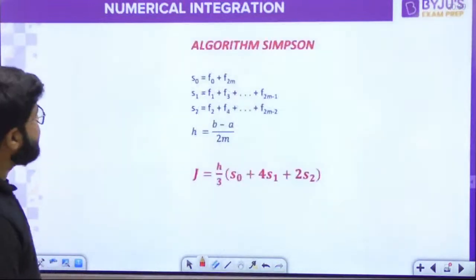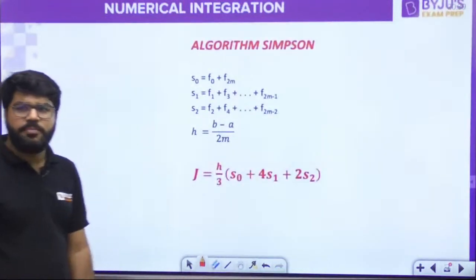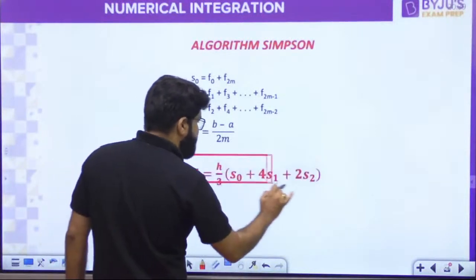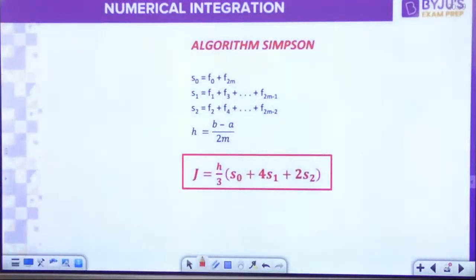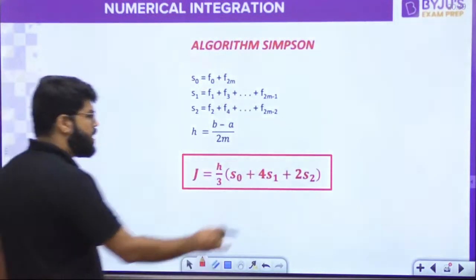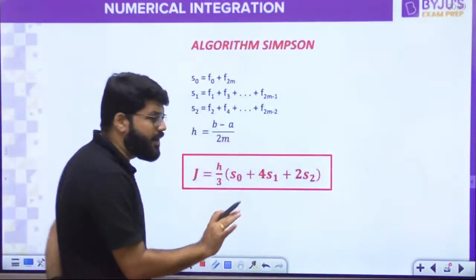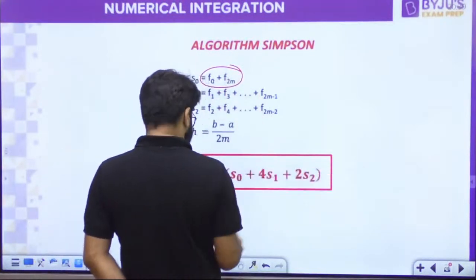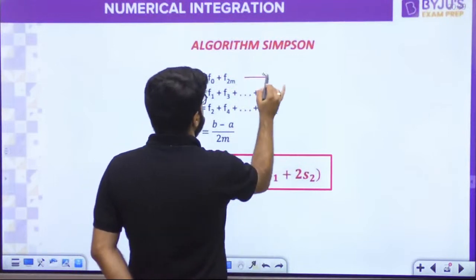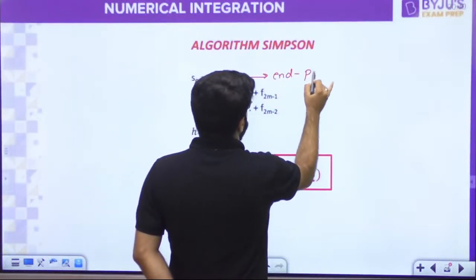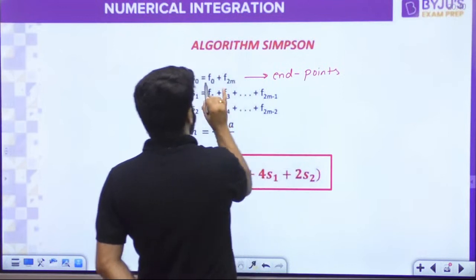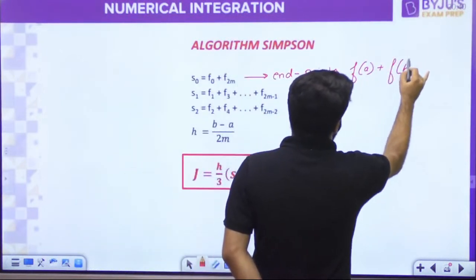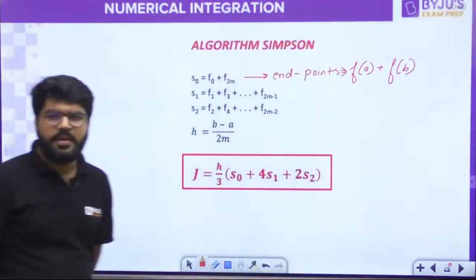What is the final formula? By calculating the area by Lagrange's polynomial method, this is the algorithm, the final area that you should note down. h by 3 times S0 plus 4S1 plus 2S2. Questions will give more clarity. What is S0? Sum of the endpoints, F0 plus Fm, that is f(a) plus f(b).